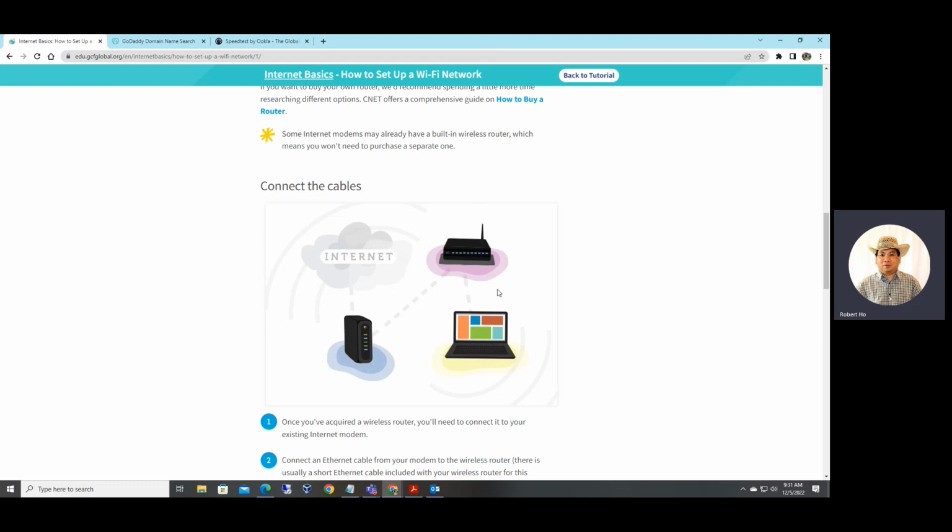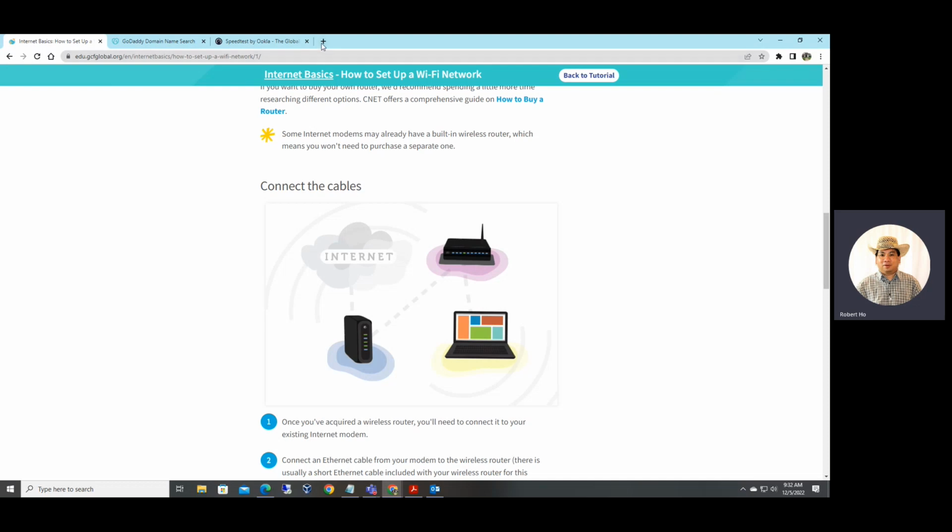If you don't buy this equipment, which is wireless router, this modem connects directly to here, and you only can connect one computer. But since in a house, normally you have many devices, so you need to have wireless router. This wireless router, you connect to the modem, so you can split this into many different computers. Okay, so internet service provider provides you with a modem. From modem, you connect to the wireless router, and from wireless router, you split the service into many different computers.